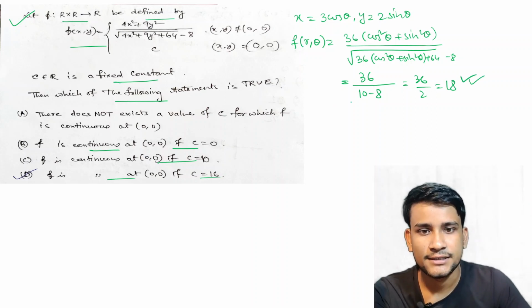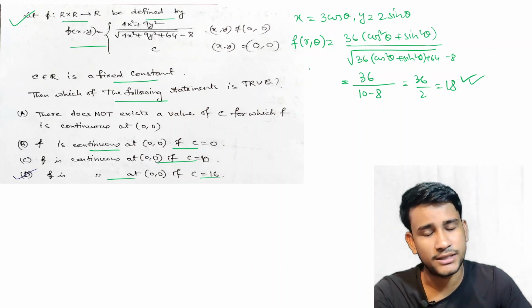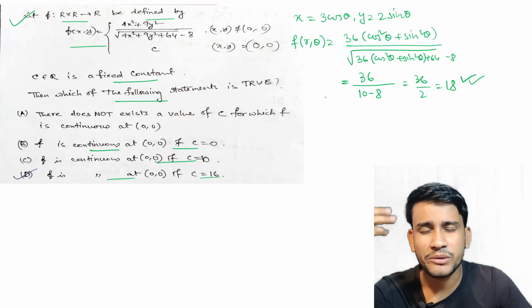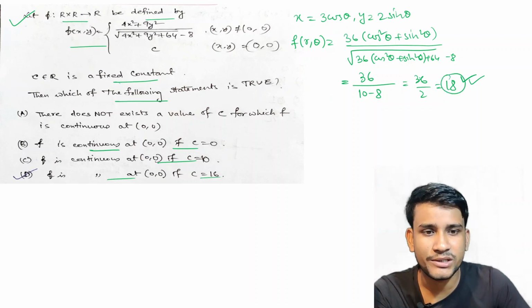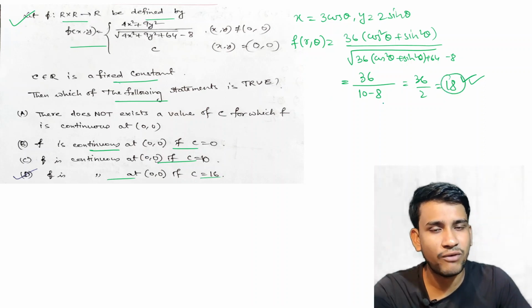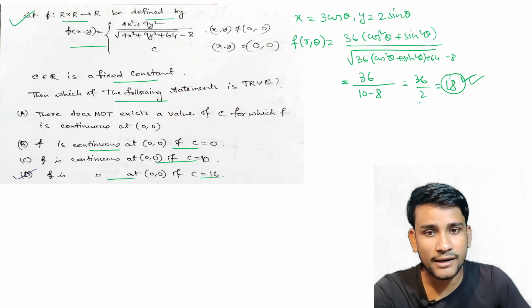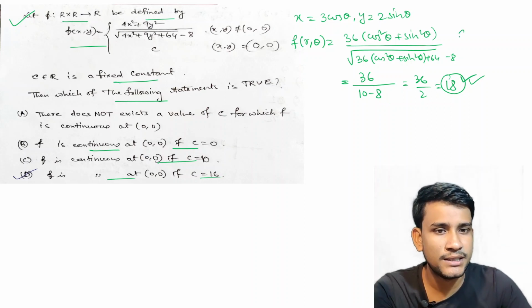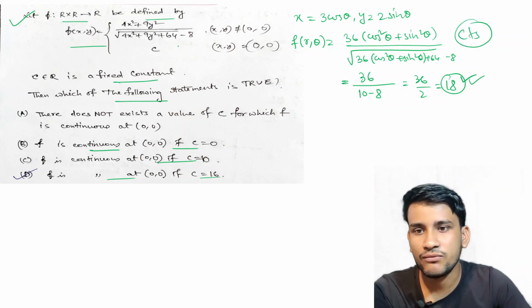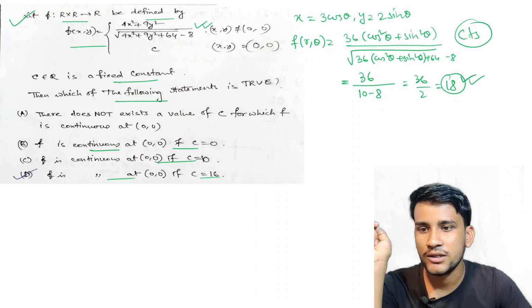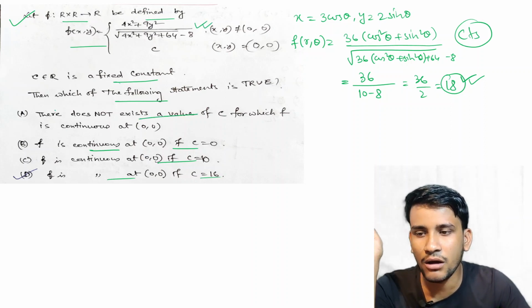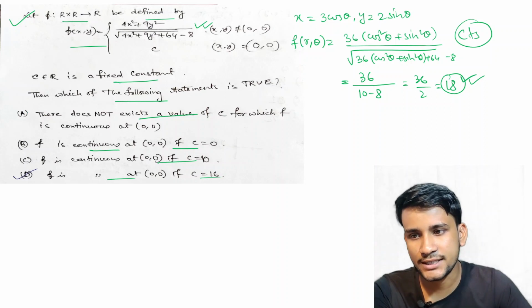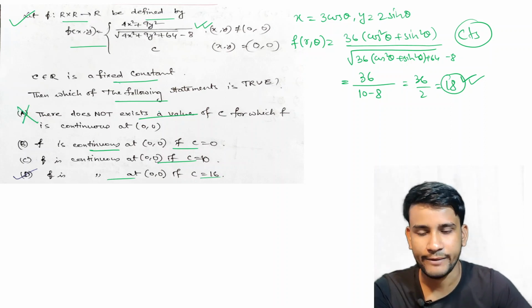That is, as r tends to 0, at the limit, if you take any limit, then this is a fixed value because this is constant. So you get a finite limit which is constant. So that means this is obviously continuous. Okay, so we first check whether it is continuous or not. So there does not exist any such value. So yes, it is continuous, so we can discard option A.